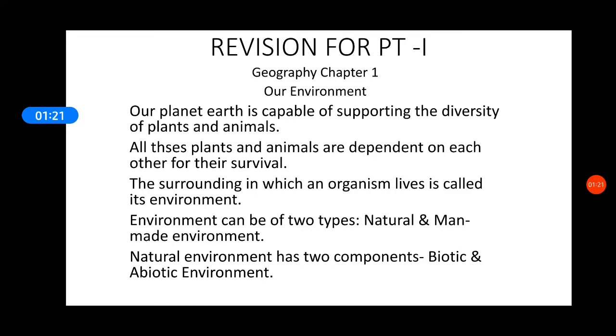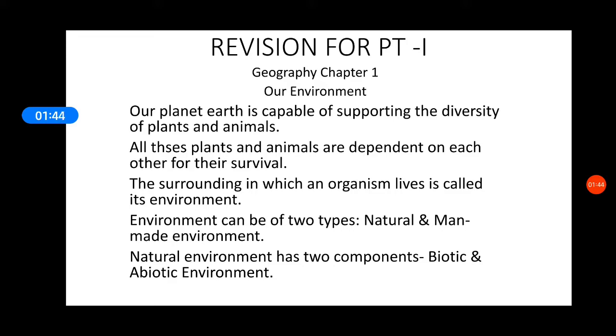So when I am talking about natural environment, I am talking about many things around me. I am talking about the land, I am talking about the air, and I am talking about very many things around me. So natural environment again is in two parts: biotic and abiotic. When I talk about environment, they are of two types: natural and man-made.